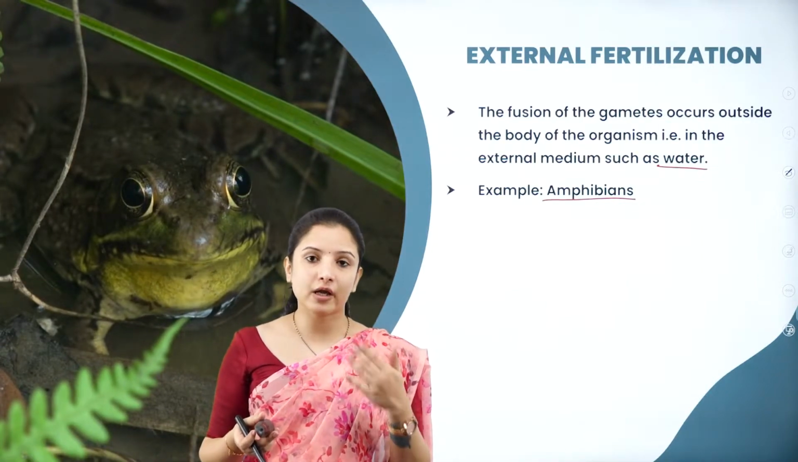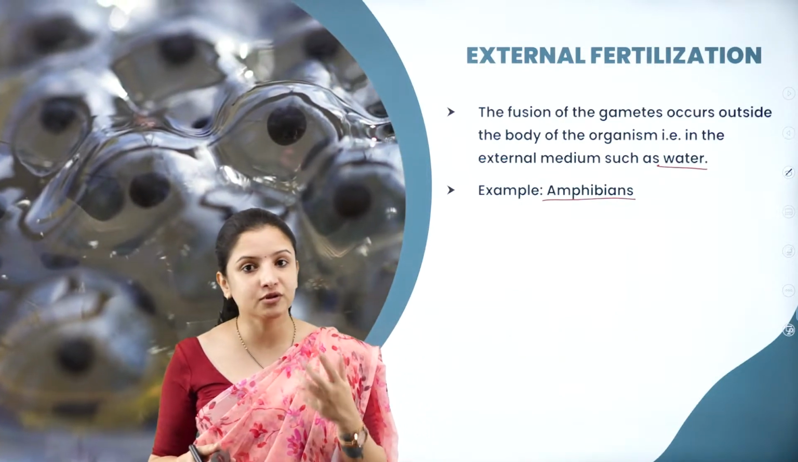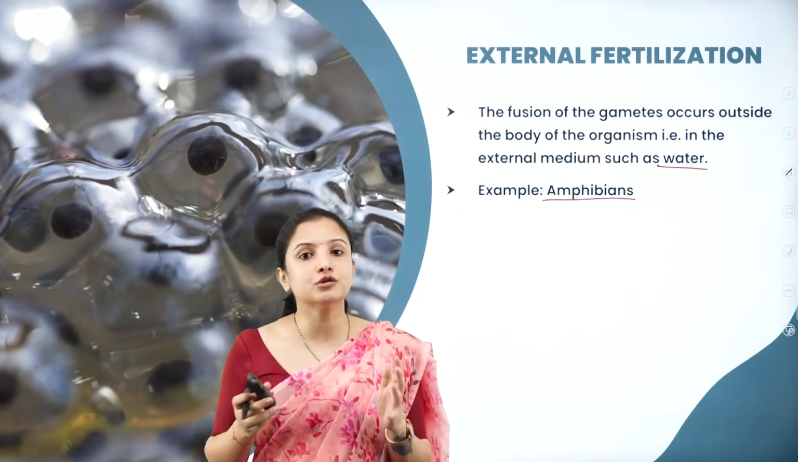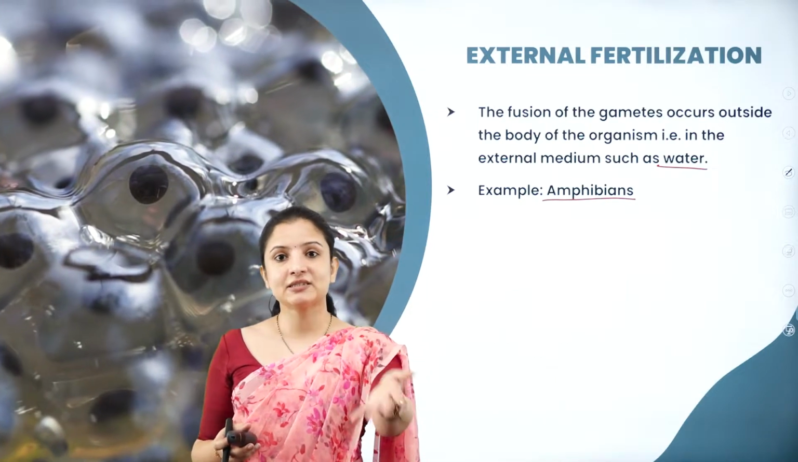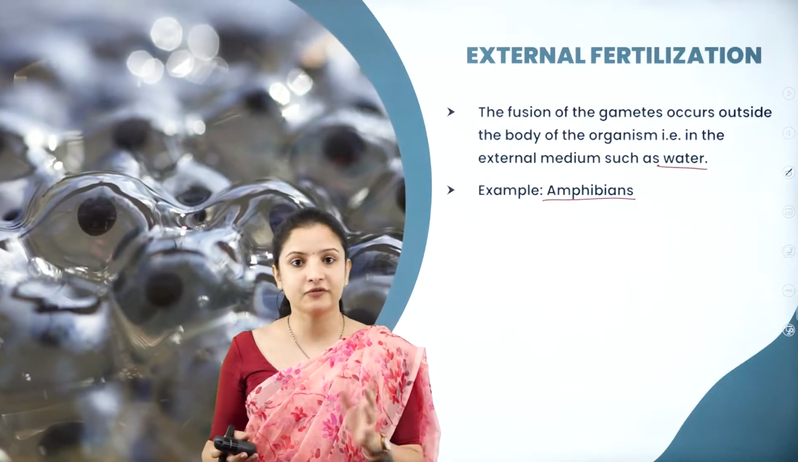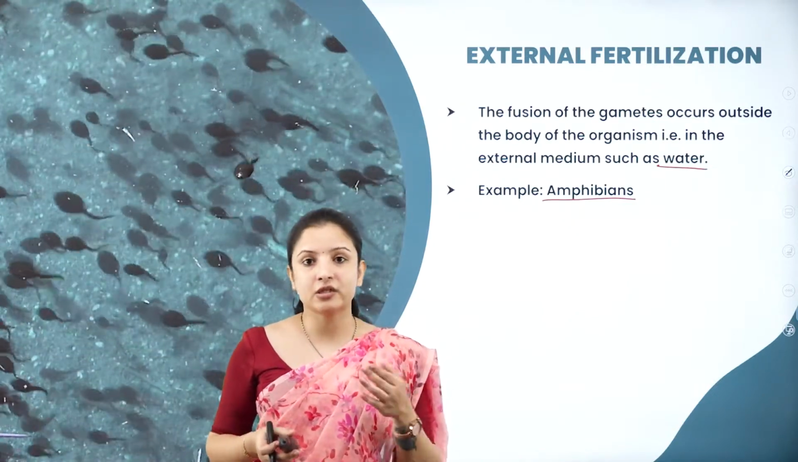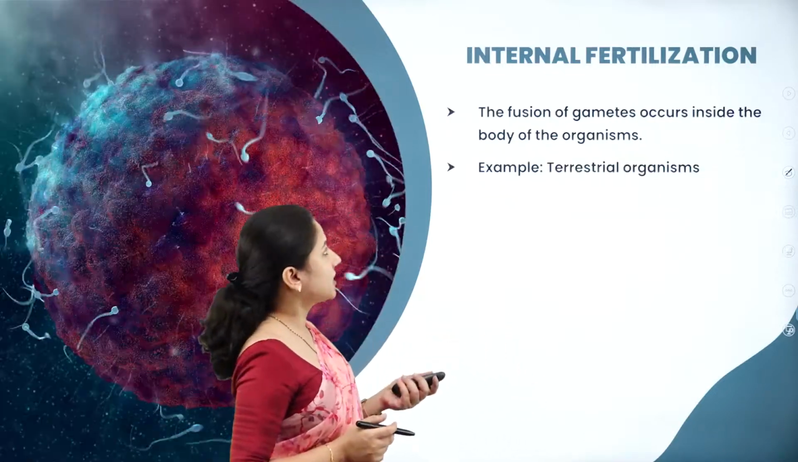So, to avoid that, nature has given such organisms a boon in such a way that they lay thousands of eggs together. So even if some predator comes and eats some 900 eggs, at least 100 will be remaining, no? So that the next generation can be produced. So that is one of the characteristics of external fertilization.